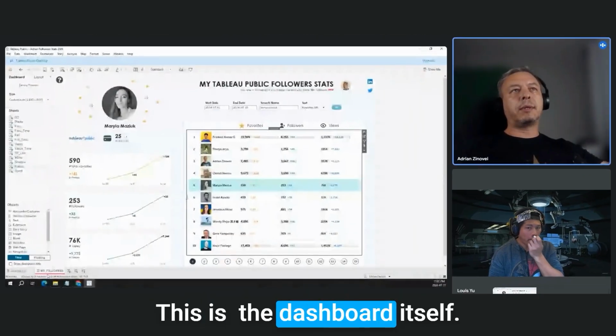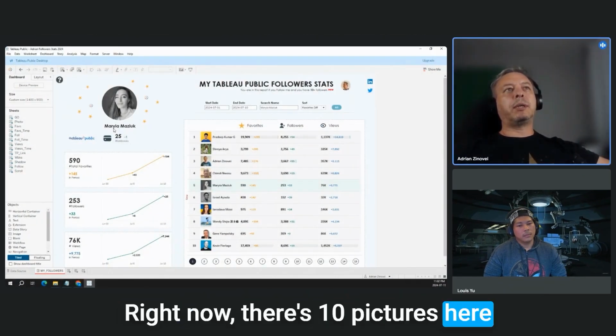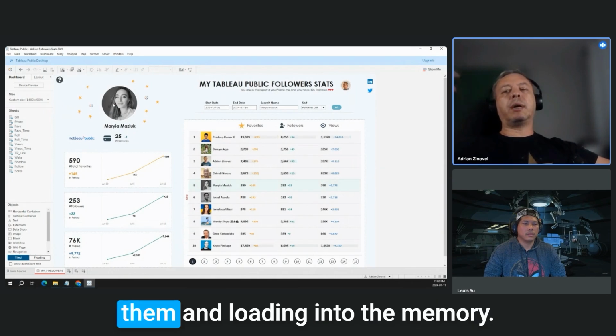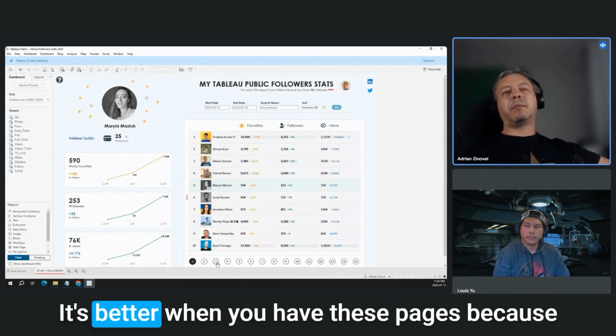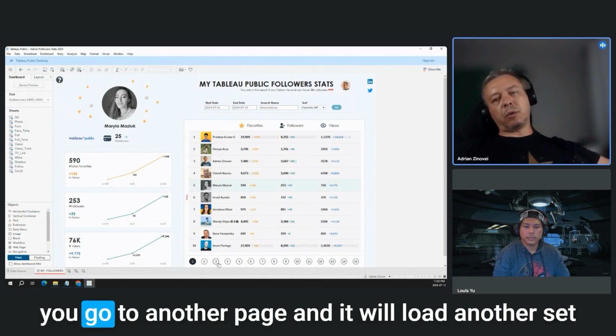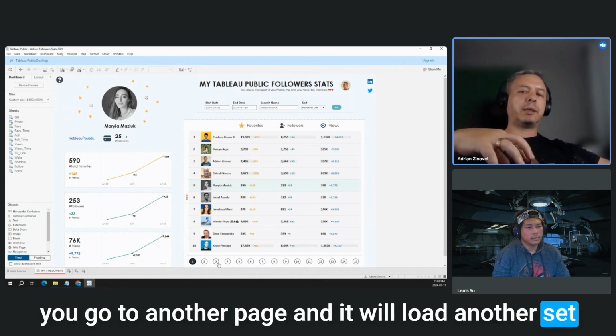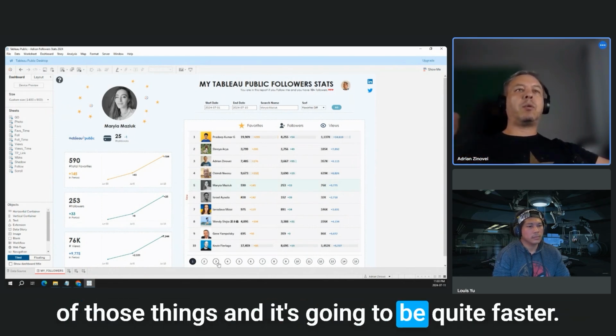This is the dashboard itself. Right now, there are 10 pictures here. It should start looking for them and loading them into memory. It's better when you have these pages, because you go to another page and it will load another set of these things, and it's going to be quite fast.